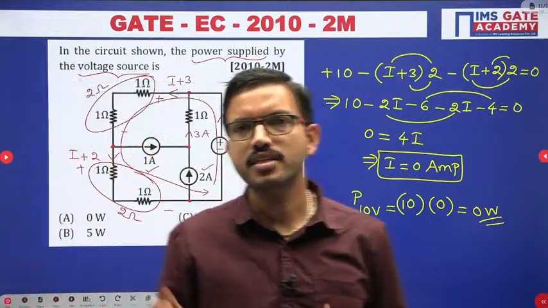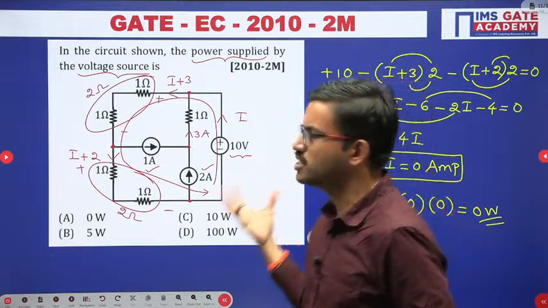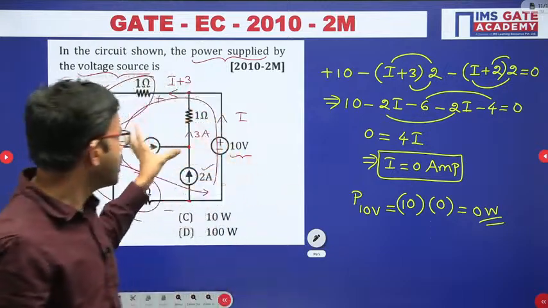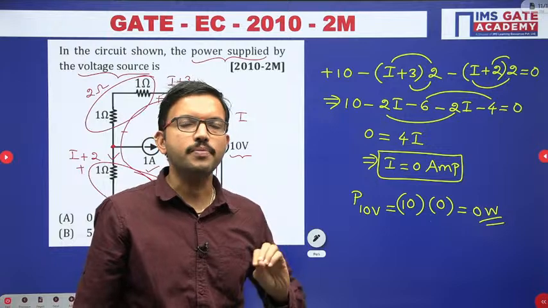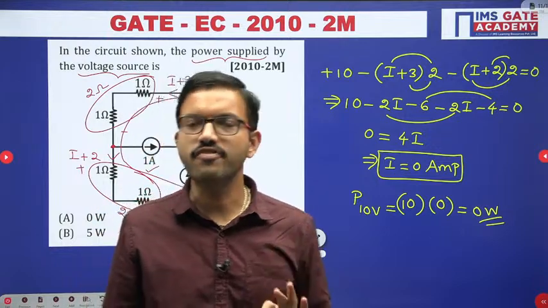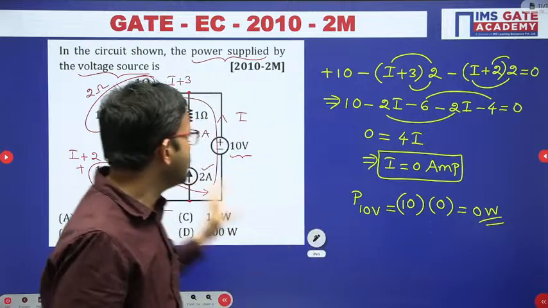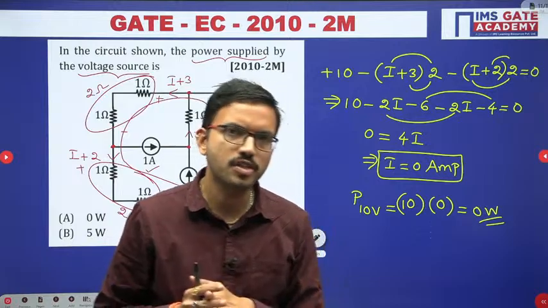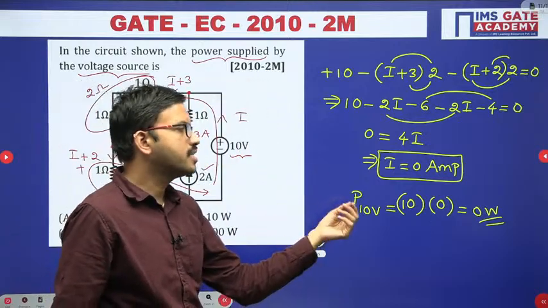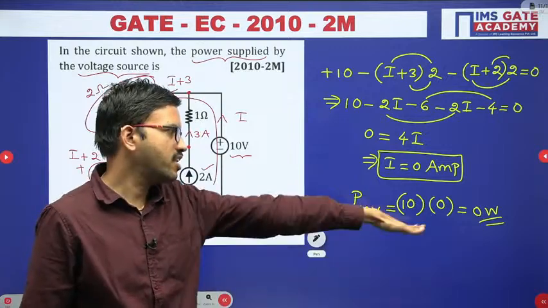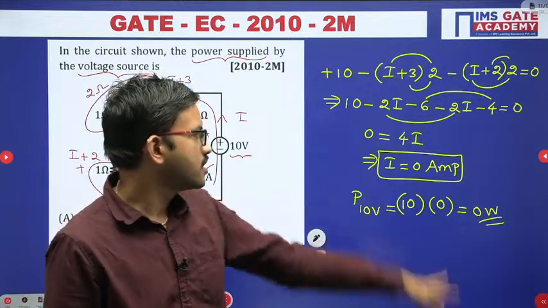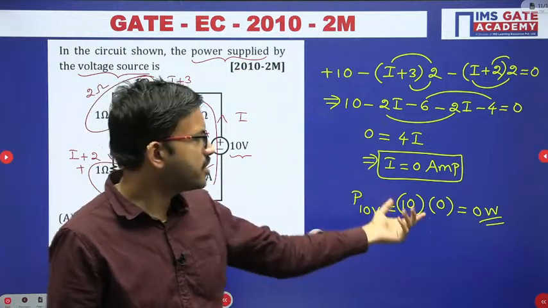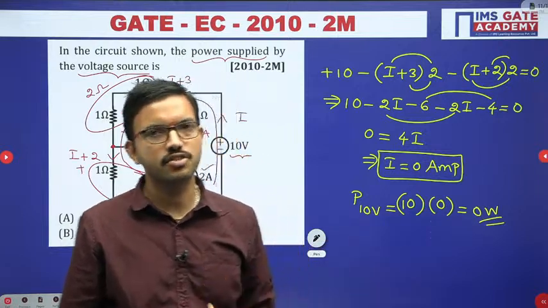Okay. So earlier in one of the sessions we have covered even a variety of questions where the source is delivering the power. When you're having multiple sources present in the given circuit, it's not compulsory that each and every source has to deliver the power, right? Based on the network elements that are connected, a few sources can deliver the power, a few sources can absorb the power, and a few sources neither deliver the power nor absorb the power. That means whenever you are getting 0 watt. Okay, suppose for the same question if they are asking power absorbed instead of power delivered, same answer, because plus 0 and minus 0 we are considering as 0 only.